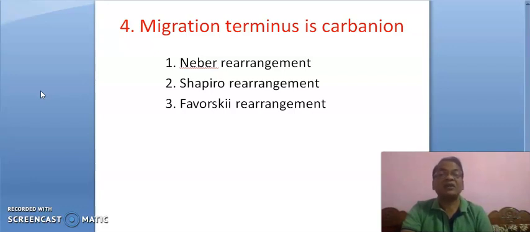Under this class, you have to study the following three rearrangements: Neber rearrangement, Shapiro rearrangement, Favorskii rearrangement. In all these three rearrangements, the migration terminus will be carbanion, meaning an electron rich carbon should be generated as an intermediate.